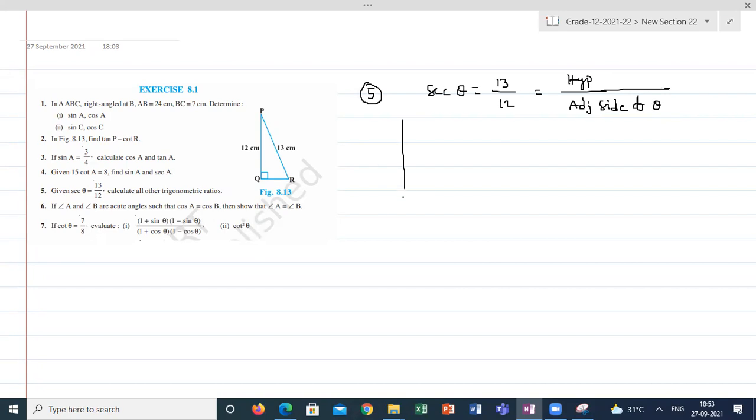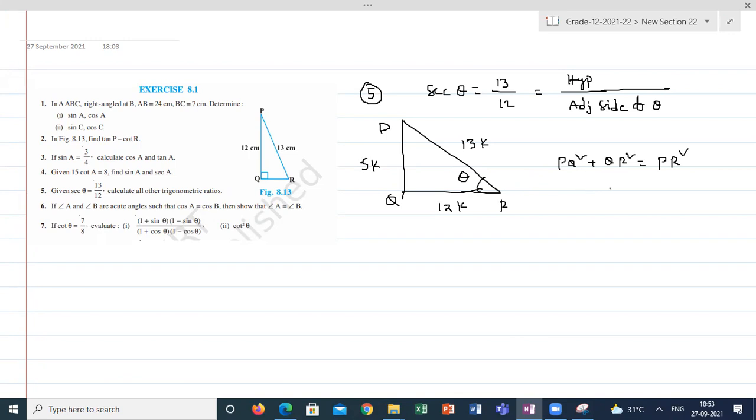So I'm taking a triangle PQR where angle R is theta. From here, the hypotenuse is 13k and the adjacent side is 12k. So automatically we'll get how much here? 5k.